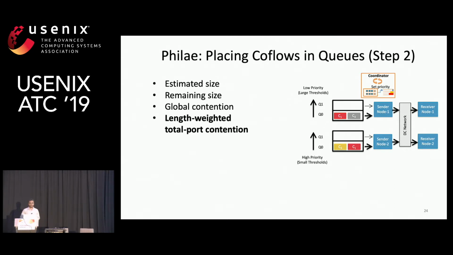Now the next step is to place the coflows in the right priority queue. So trivial approaches have been to order them on the basis of their total size. But with coflows, there is one issue: they are spread on multiple ports. They are distributed in nature. And different ports might have different levels of contention. So to account for that contention, we use least length-weighted total port contention. In the interest of time, I'm going to skip details of this. Please refer to the paper for this.